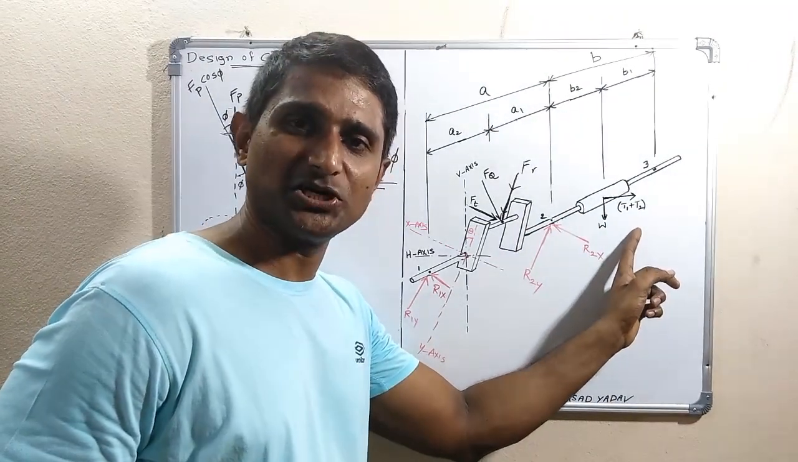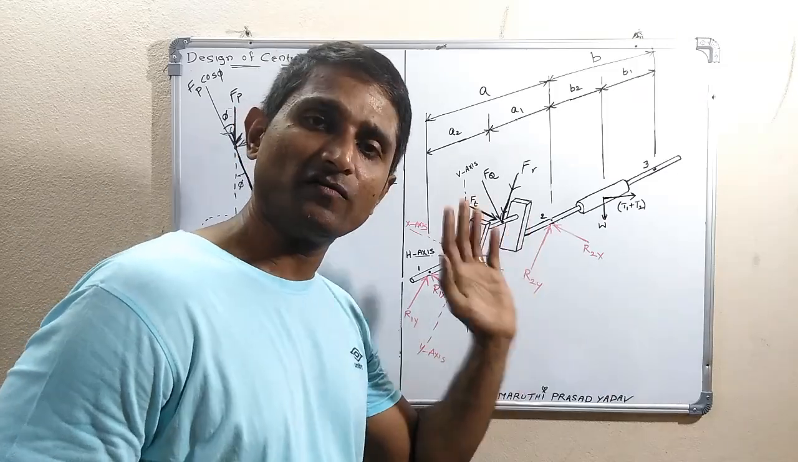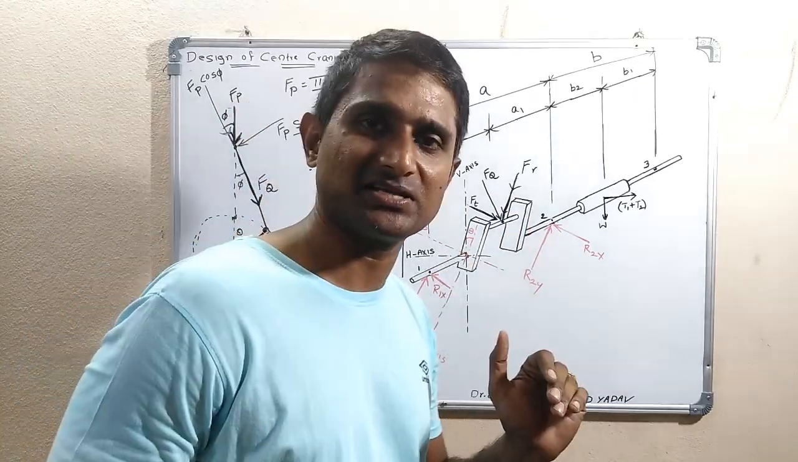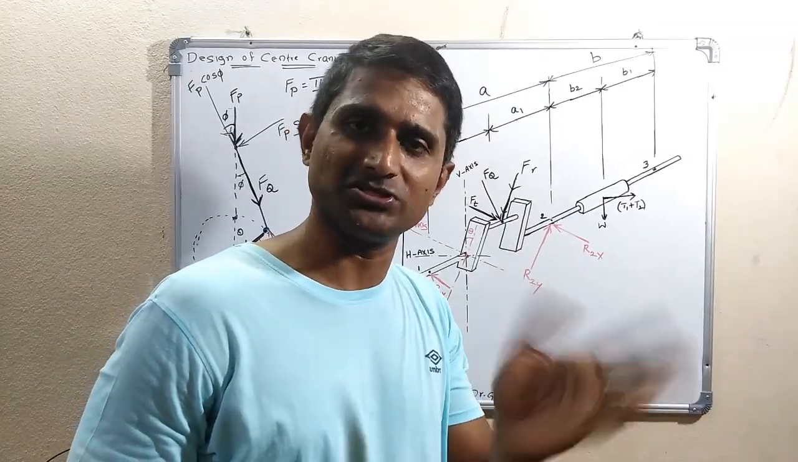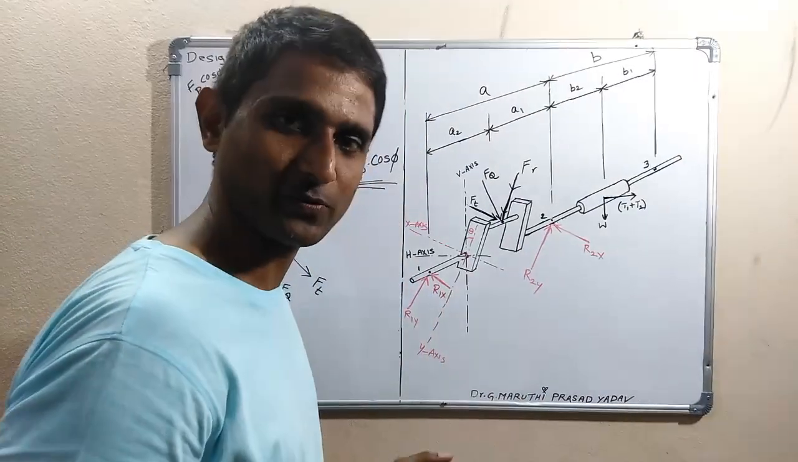Because of FT1 plus T2, the reactions at bearing 2 and bearing 3 are the same as in the previous case, that is, when we consider the crank at the maximum bending moment position. There is no change at all. What I will explain once again.